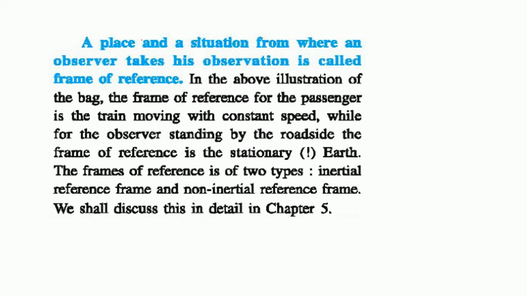So let us say that a place and a situation from where an observer looks at the object or takes the observation is known as frame of reference. In this example with the bag, the frame of reference of the passenger is the train moving with a constant speed, while for the person standing outside on the road, the frame of reference is not the train but the earth. So the frame of reference can be of two types: one is inertial frame of reference and the other is non-inertial reference frame. We'll discuss that in later discussions.